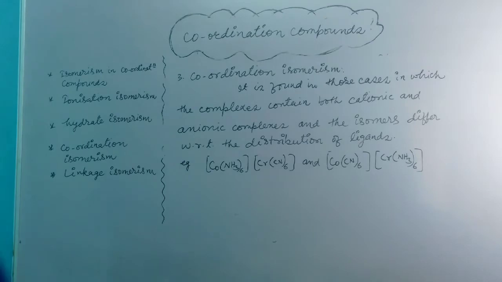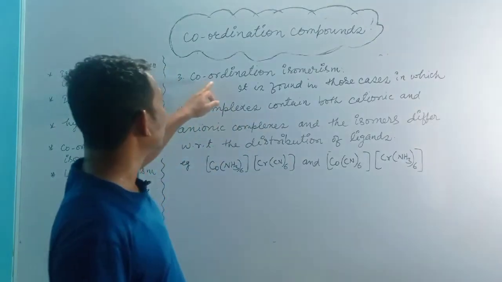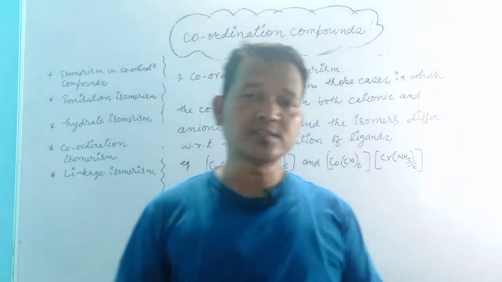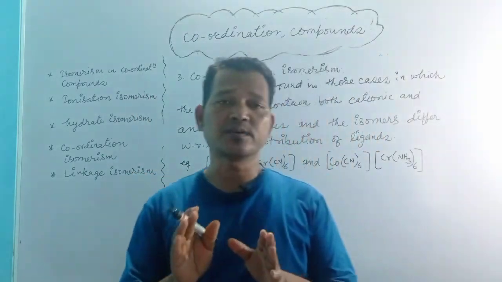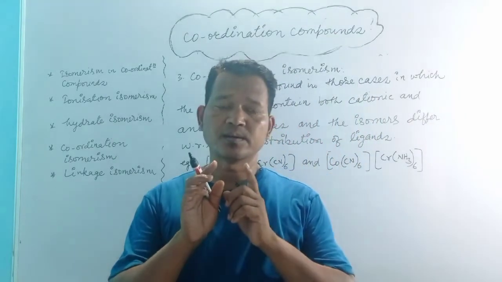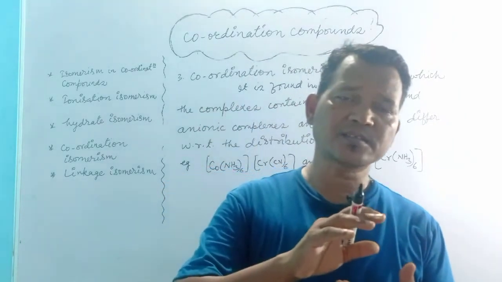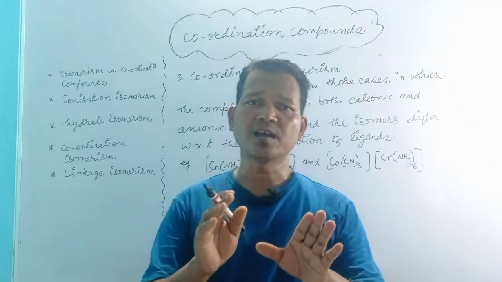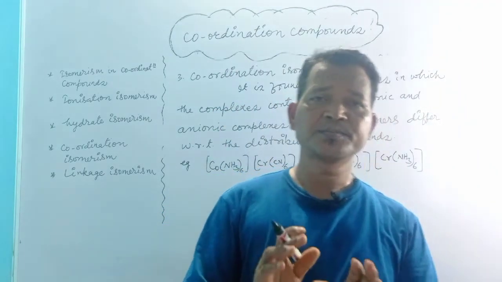Okay, the next one is coordination isomerism. This type of isomerism is found in those complexes which contain both cationic and anionic complexes.